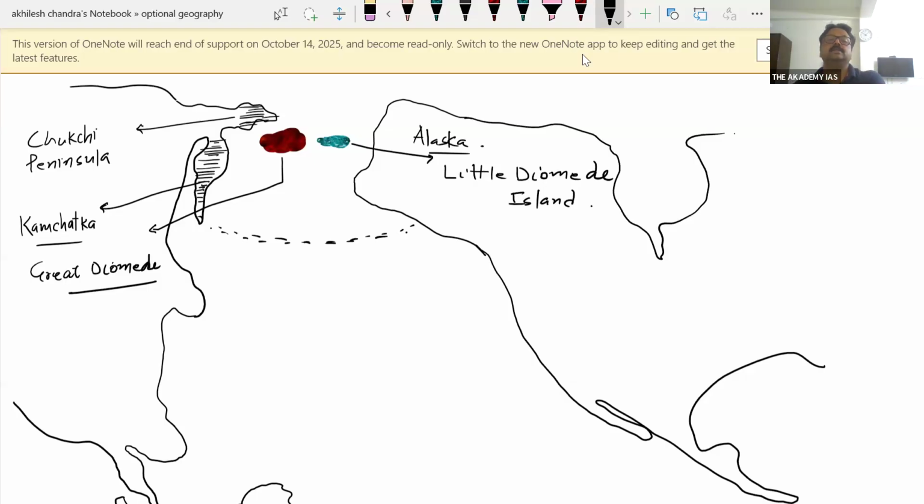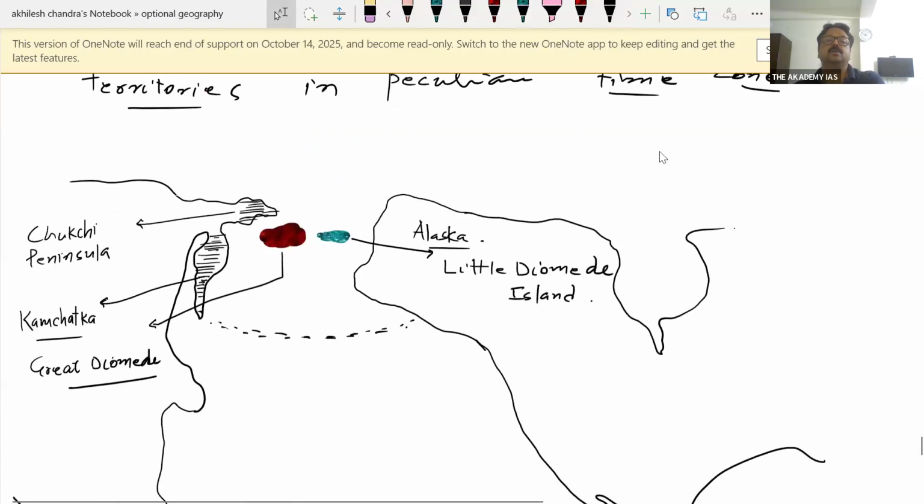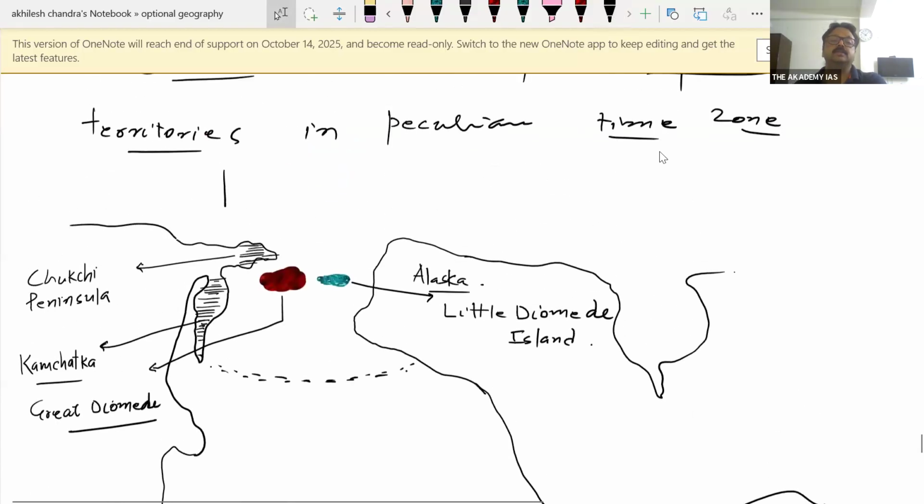And this is 180 degree that is coming like this. So if you continue this 180 degree, obviously this is the straight path. But if you take this 180 degree like this, part of Russia will fall in the Alaska time zone. That's why in order to separate this Chukchi Peninsula as well as Great Diomede and Little Diomede Island, it was separated like this.